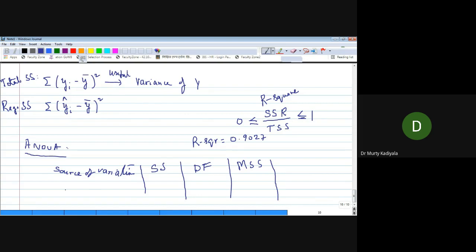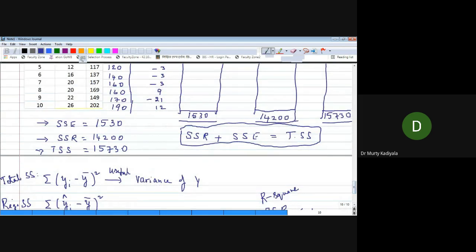What is the source of variation? So your source of variation is regression. Second one is sum of squares.